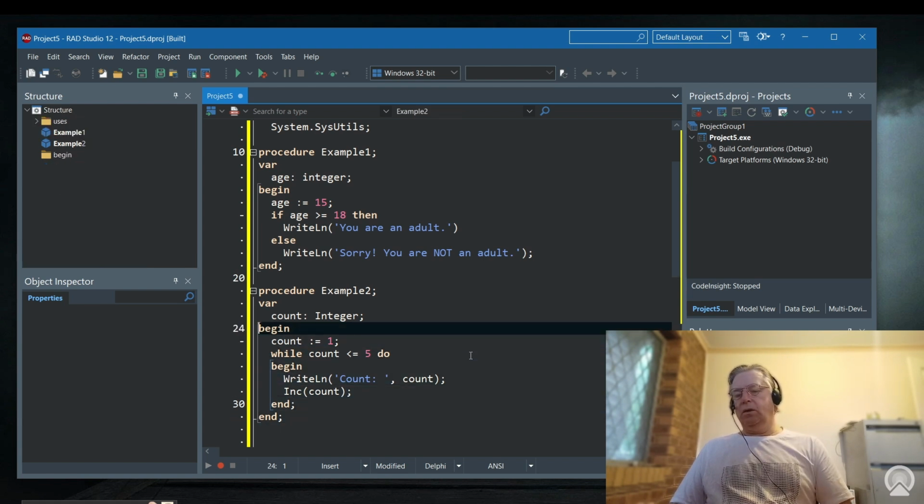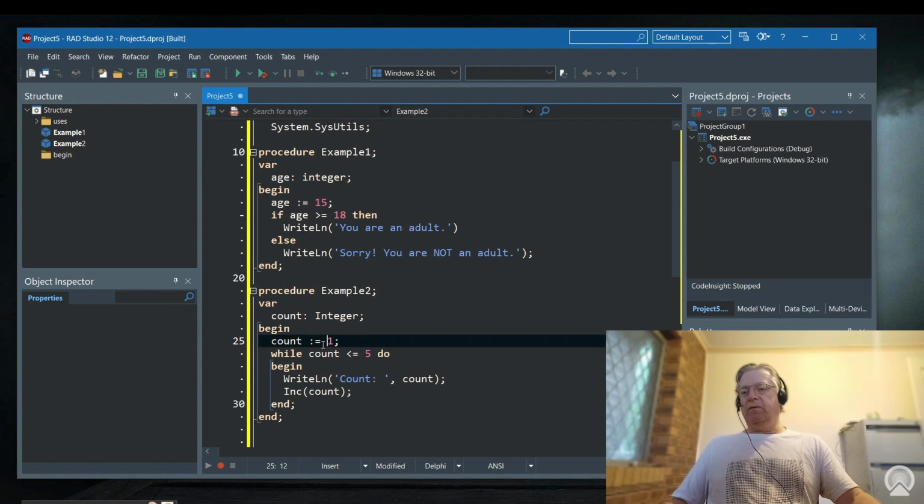So here you can see that we're going to write out numbers 1 through 5 onto the screen, and that's what will happen here. In this case it will happen 5 times, but if the counter, let's say it was a variable from some other function call, came back as 7, then it would never do that. Or if the count were 3 initially, it will only output 3, 4 and 5.